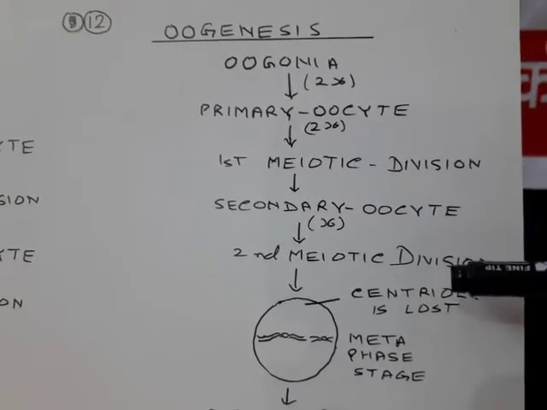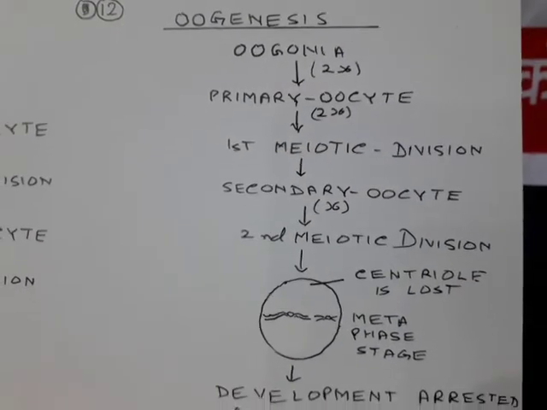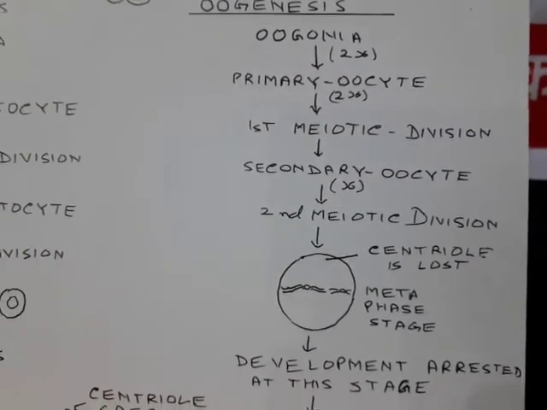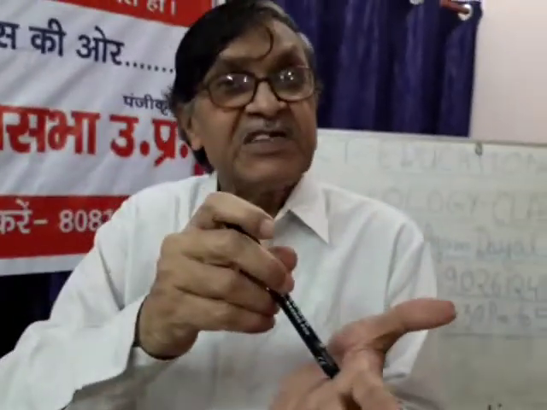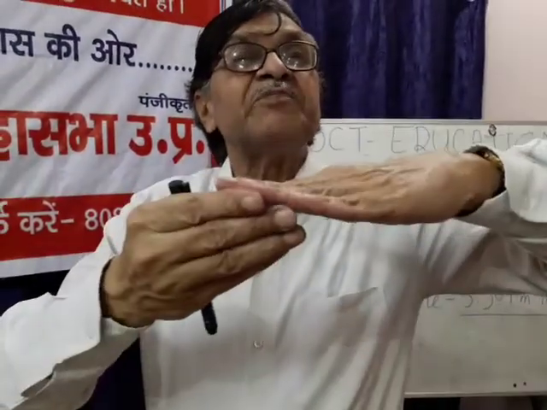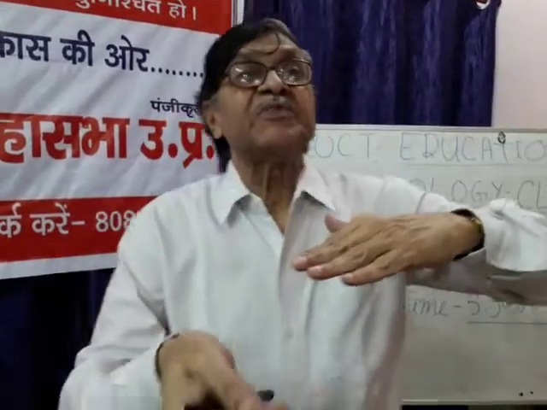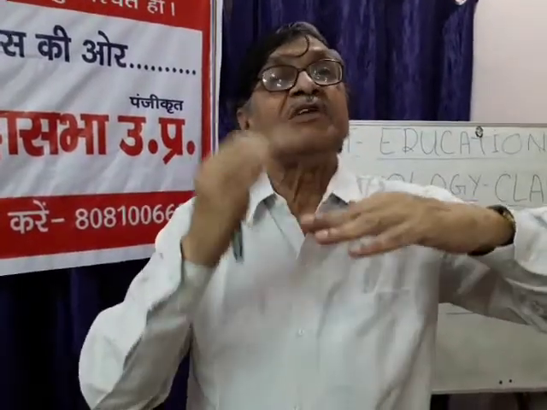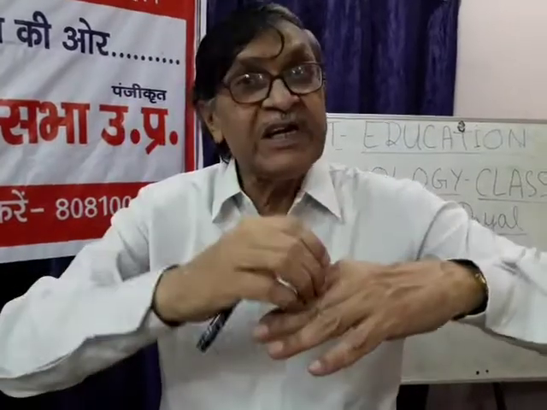The second meiotic division takes place, but here there is one interesting fact. In the second meiotic division, in prophase, metaphase, in the metaphase stage the centriole is lost. So the development is arrested at the metaphase stage. Further development of the anaphase and telophase will be completed only after getting the centriole of the sperm cell.